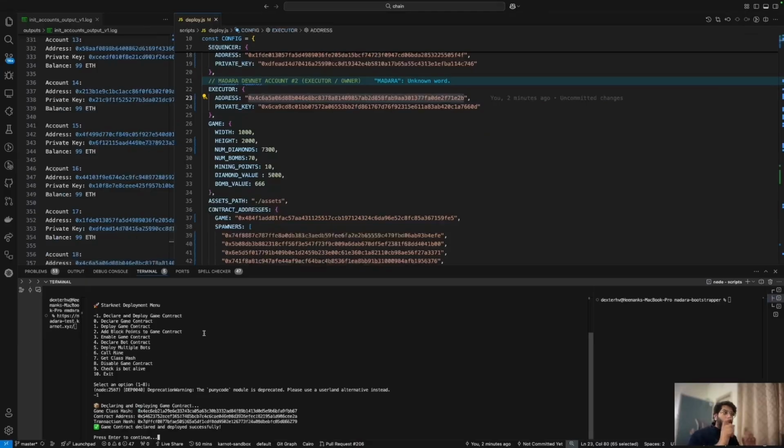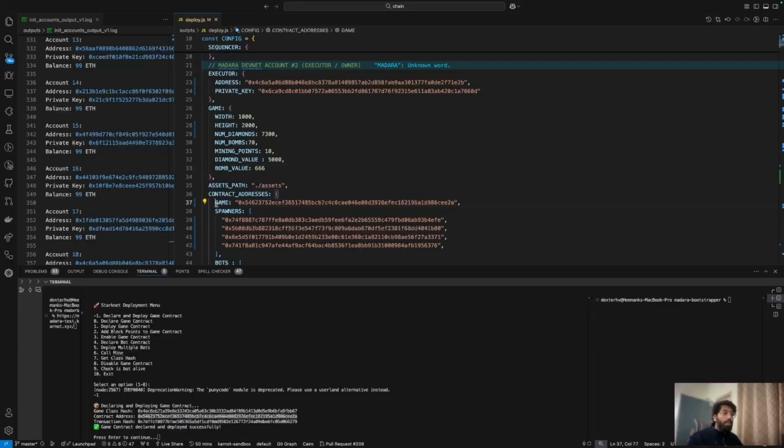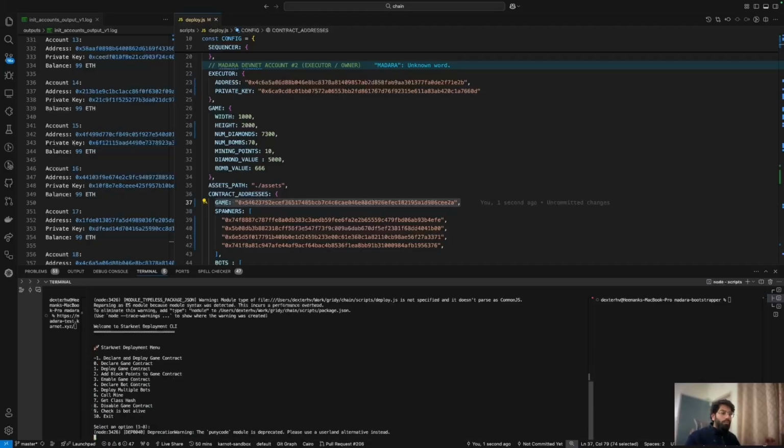So there are some minor changes in the deploy script that we need to do right now. We're going to copy the contract address and put it here. This basically means that this is the address of the game that you need to talk to for the next transactions. Let's restart it. Now we have done -1, that essentially means 0 and 1 together. Now we're going to add some block points to the game contract.